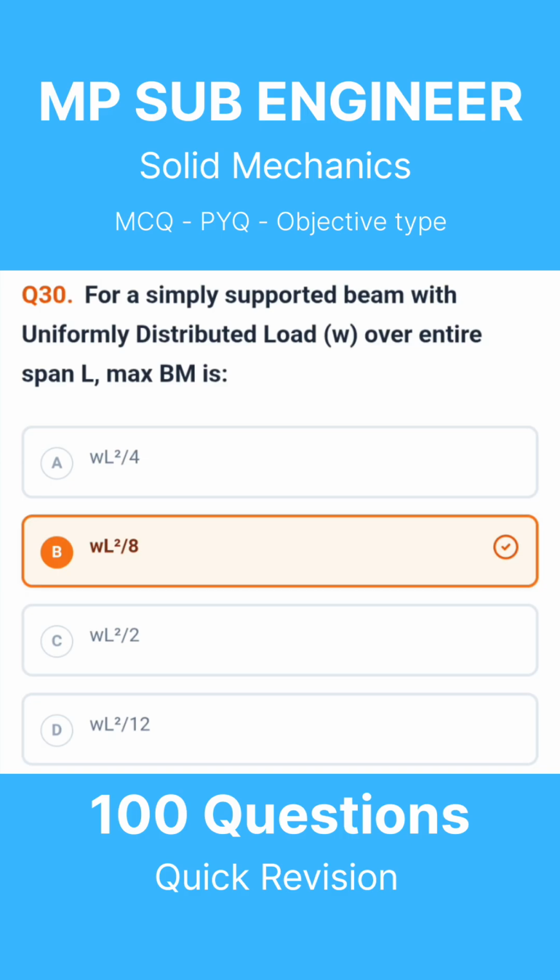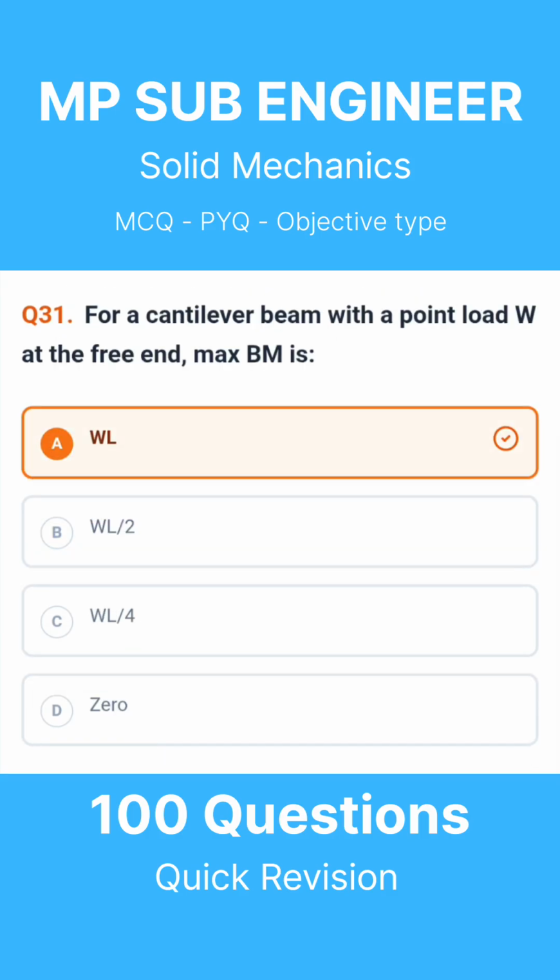Question 30. For a simply supported beam with uniformly distributed load W over entire span L, max BM is. The correct answer is W L squared divided by 8. Question 31. For a cantilever beam with a point load W at the free end, max BM is. The correct answer is WL. Question 32. For a cantilever beam with UDL W over entire length L, max BM is. The correct answer is W L squared divided by 2.